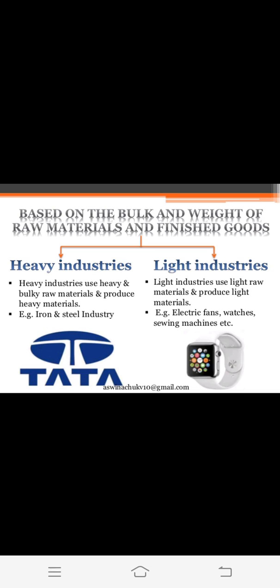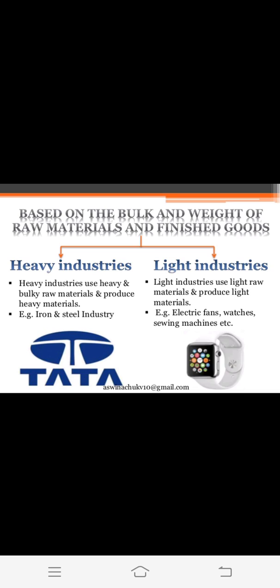Heavy industries use heavy and bulky raw materials and produce heavy materials. Okay, what happened? These heavy industries, what did they do? They need heavy raw materials, and they produce heavy materials. For example, iron and steel industry.